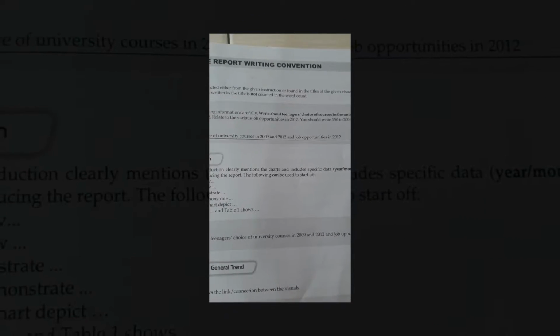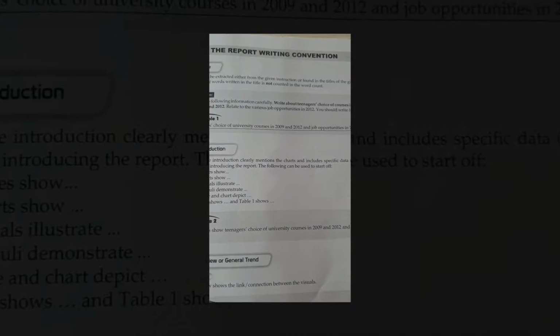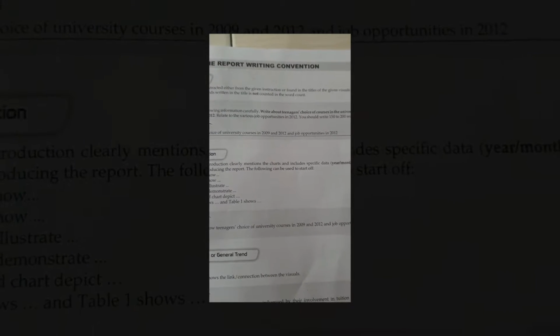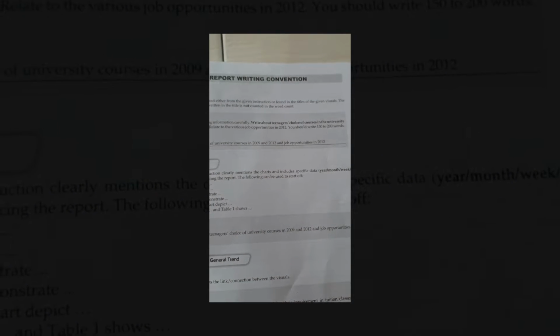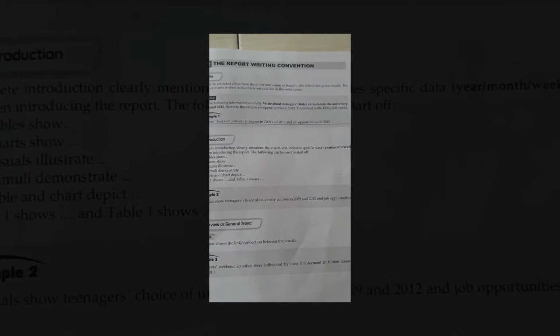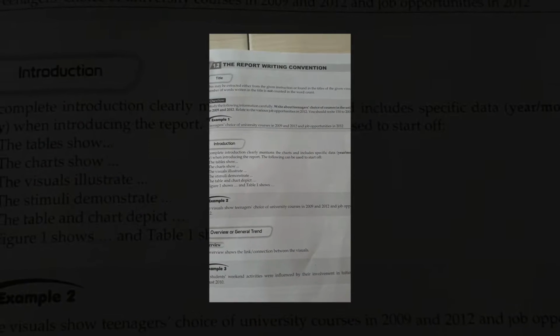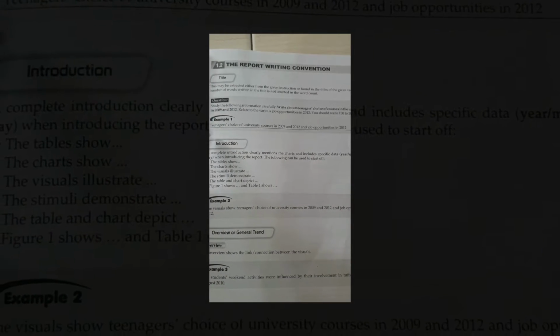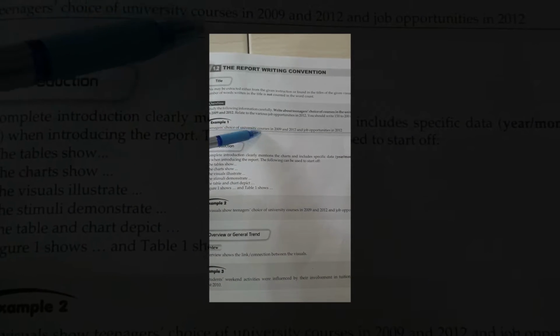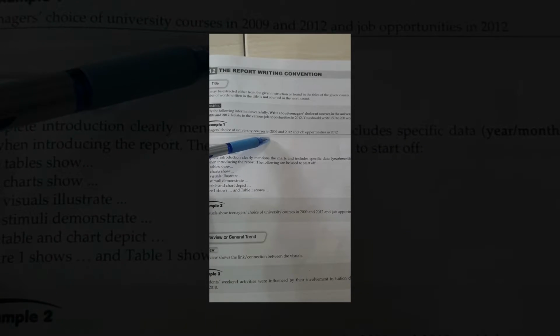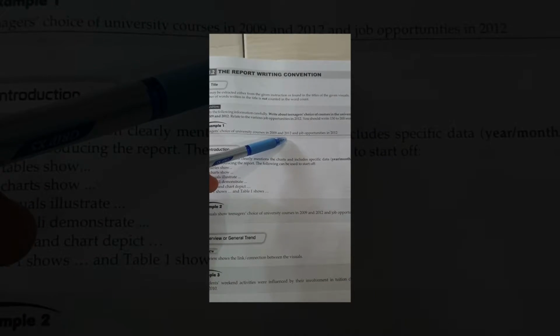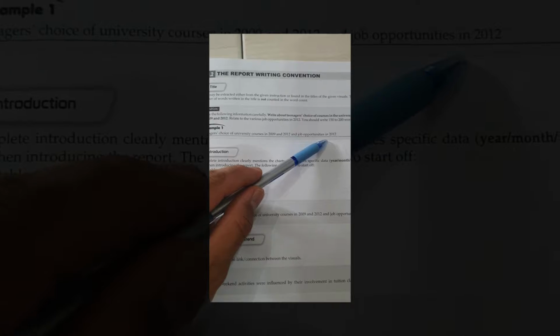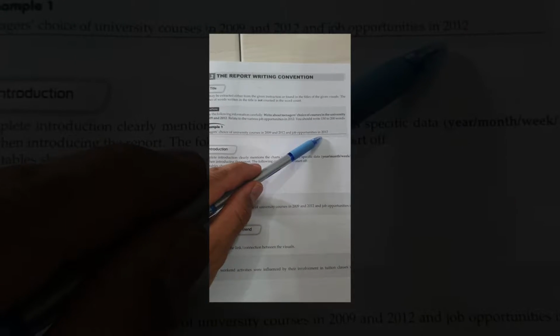So this is the situation of the question. So we can actually use the bolded part as our title. Okay, meaning to say that the title is going to be Teenagers' Choice of University Courses in 2009 and 2012, and Job Opportunities in 2012.